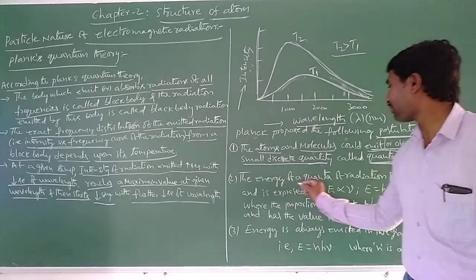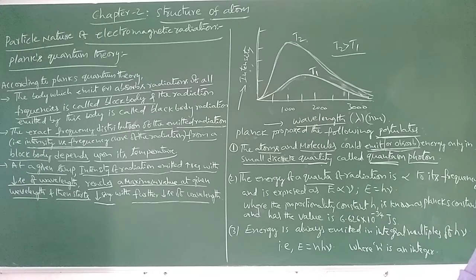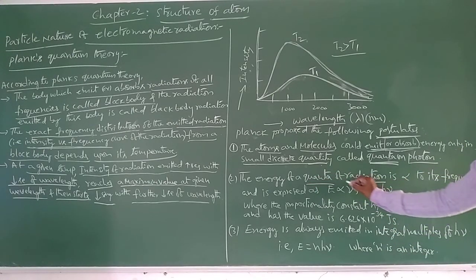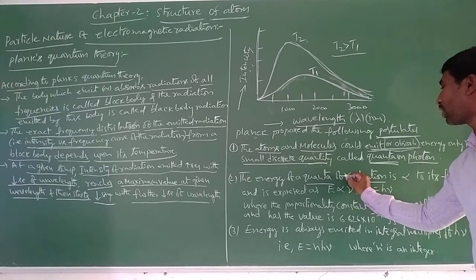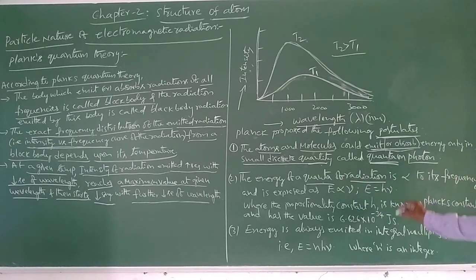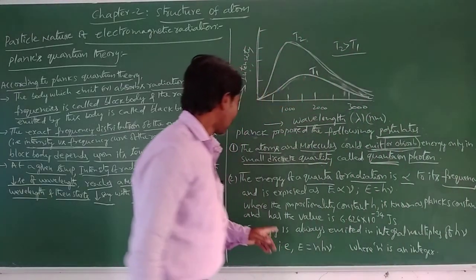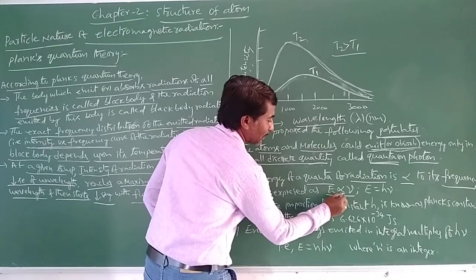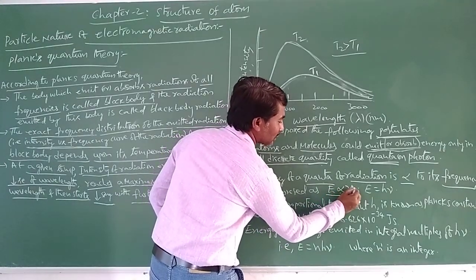The energy of quanta of radiation is directly proportional to its frequency. That is expressed as E directly proportional to nu.